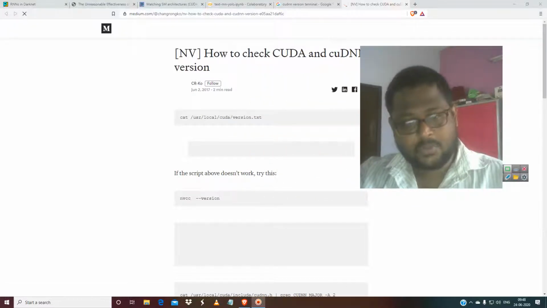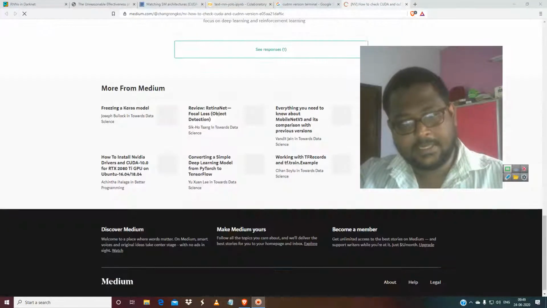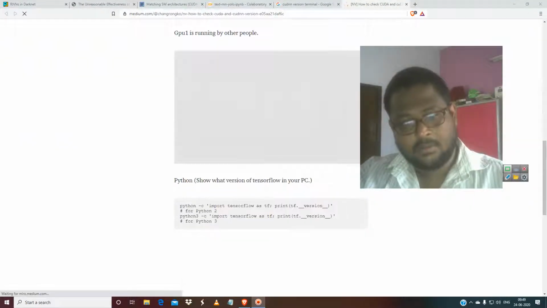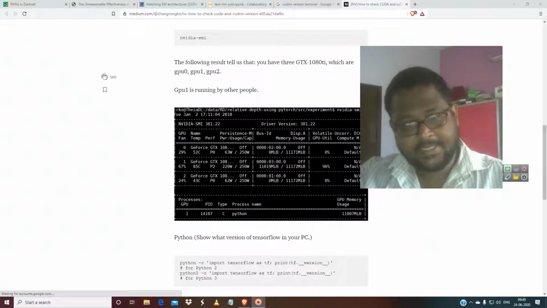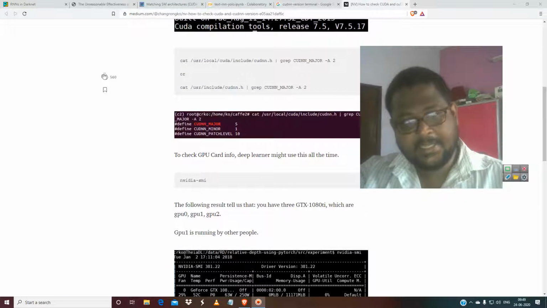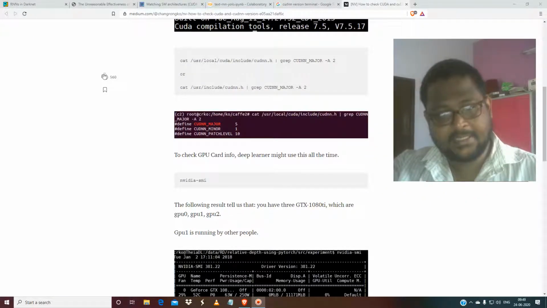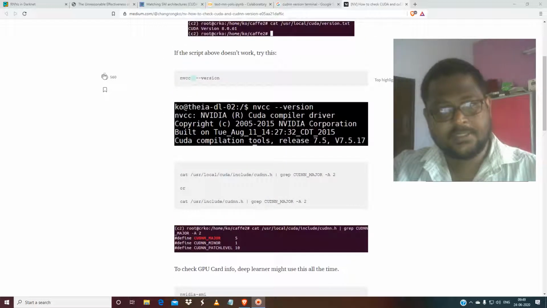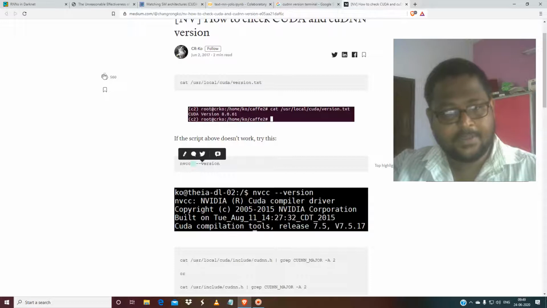So it depends on NVCC for that. Okay, let it get downloaded. Okay. NVCC version for that. And for cuDNN, you have to just click this and check it. Okay, cat or grep cudnn.h, or use this. So let's first check the NVCC version. Okay, first check the NVCC version.